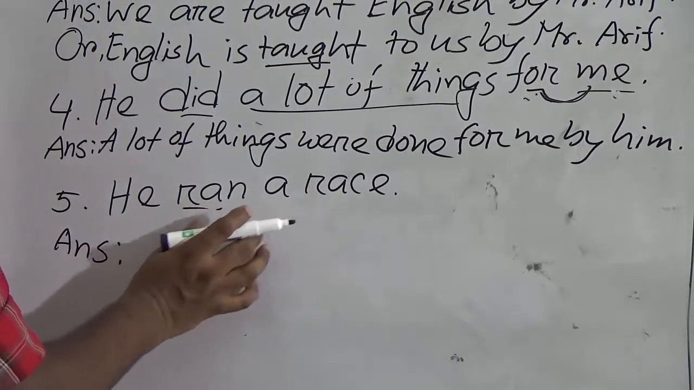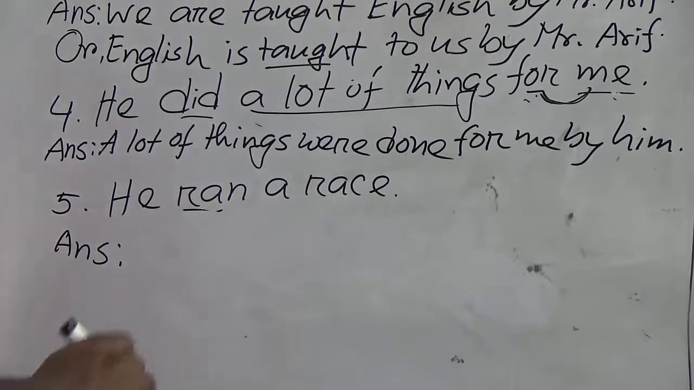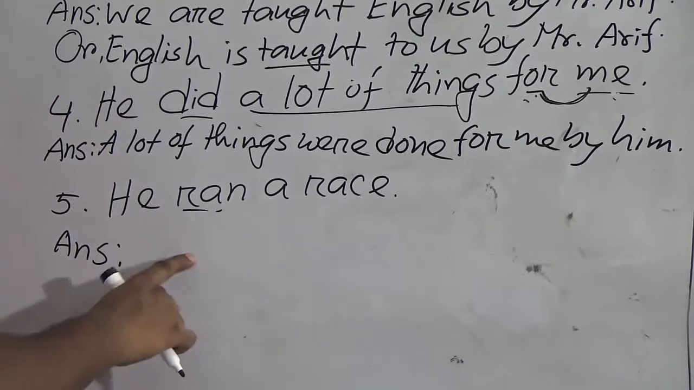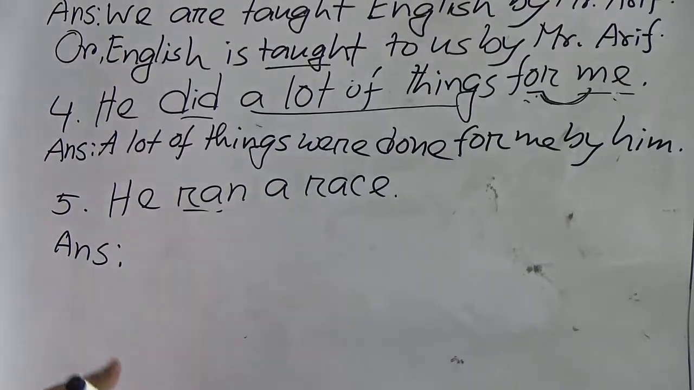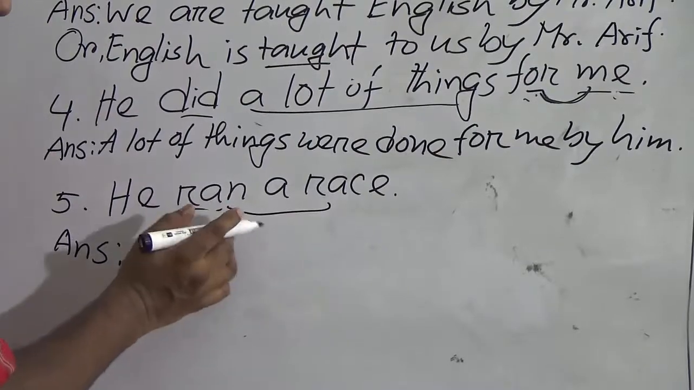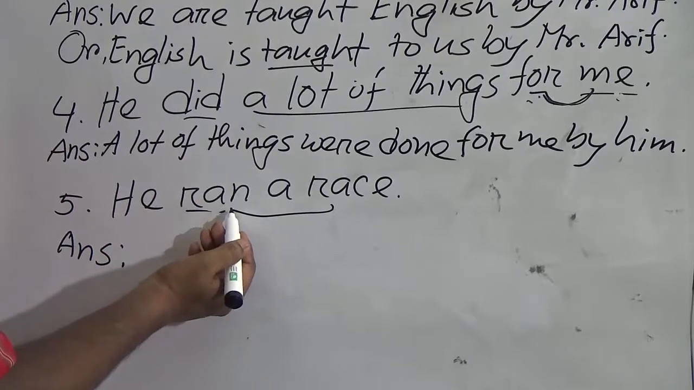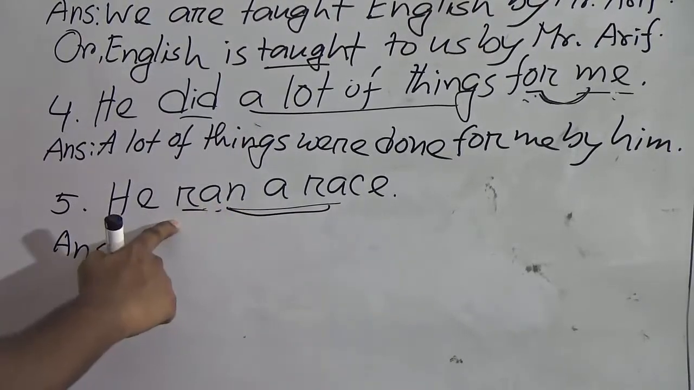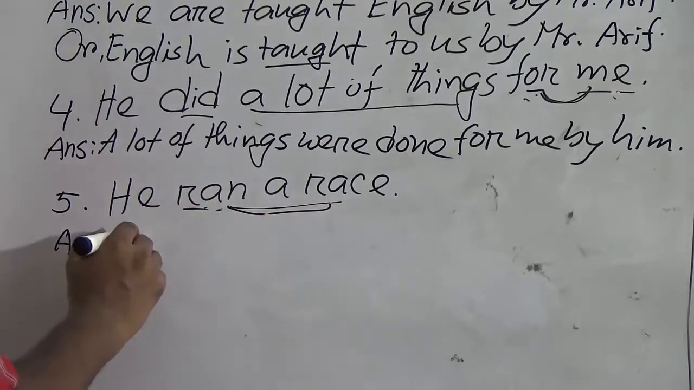Next one, he ran a race. This is called a cognate object. What is a cognate object? This is also an intransitive verb. We know in an intransitive verb there is no object, but in case of a cognate object, we can change it to passive voice. What is a cognate object? This object is not new. This object has been formed by a similar word or the same kind of word as the verb. Ran, race. There is a relation between ran and race. Okay, so we can change it.